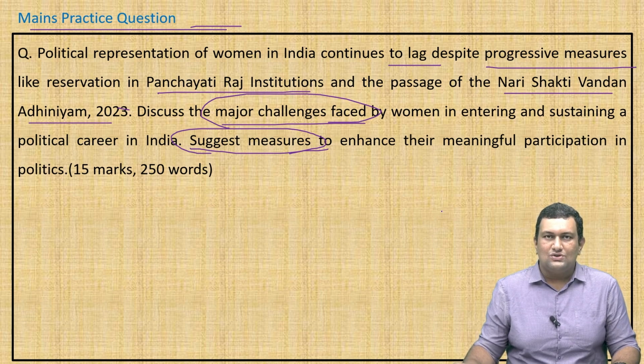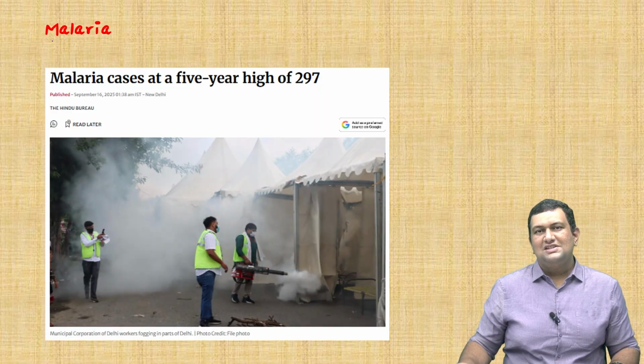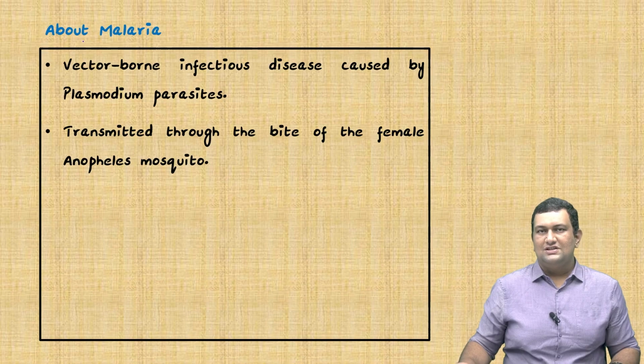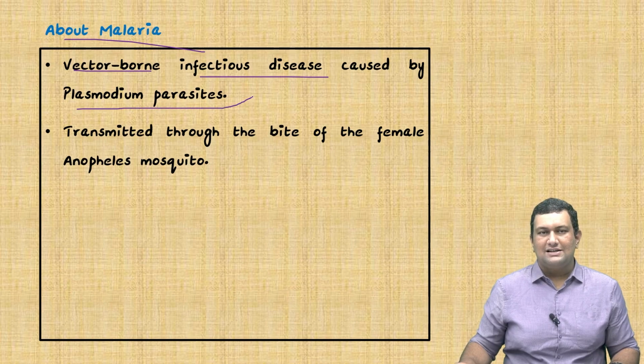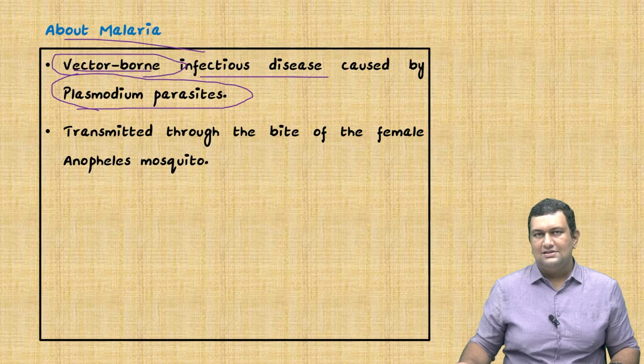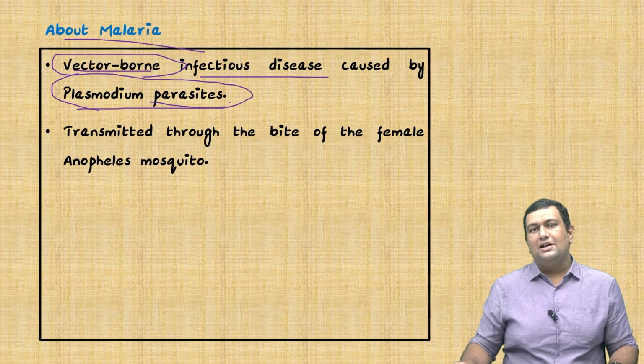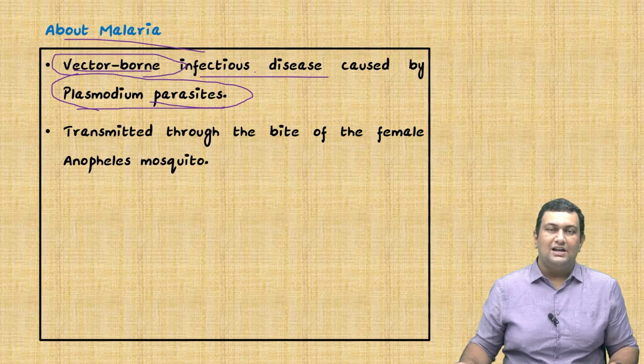Now we will move on to the next topic. In this topic, we will be seeing about malaria. We will first see what malaria is. It's a vector-borne infectious disease caused by Plasmodium parasites. So first thing, it is vector-borne, that is, transmitted by vectors. Second, it is a parasite. So in prelims, they can confuse you by giving statements mentioning it as a virus or a fungus, bacteria, etc. Second is that it is transmitted through the bite of the female Anopheles mosquito.